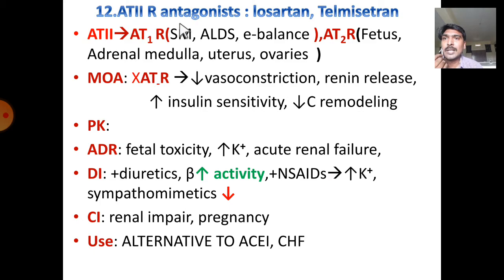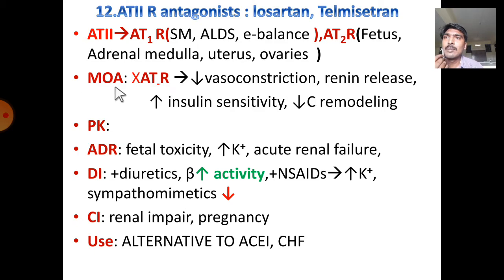Angiotensin 2 receptor antagonists: losartan, telmisartan. Angiotensin 2 acts on two types of receptors: the angiotensin 1 receptor, which is present in smooth muscle and adrenal gland to release aldosterone, and is also responsible for the electrolyte balance; and the angiotensin 2 receptor, which is present in fetus, adrenal medulla, as well as uterus and ovaries.